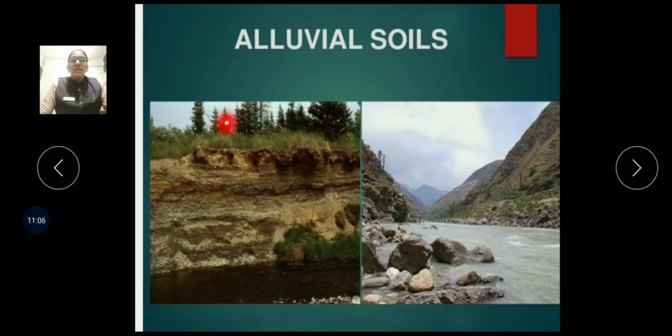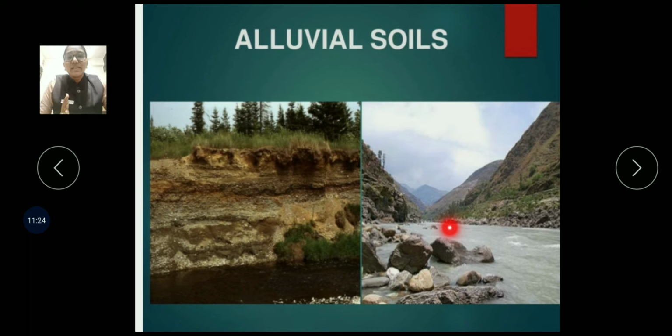Now the image which you can see over here is the image of alluvial soil. The two images shown over here are of alluvial soil. Now why is it shown like that? Why have two images been shown over here?